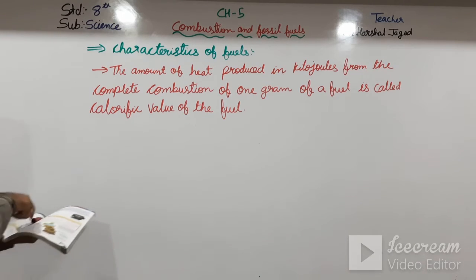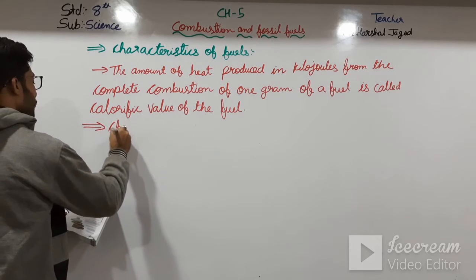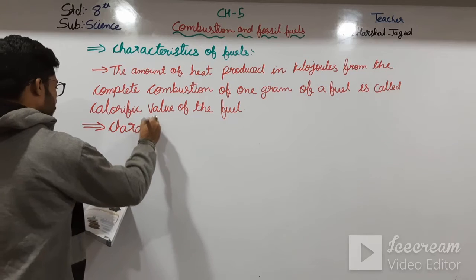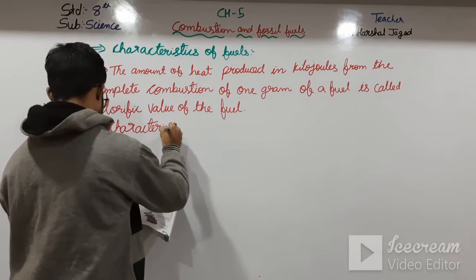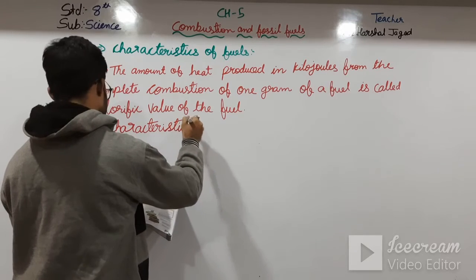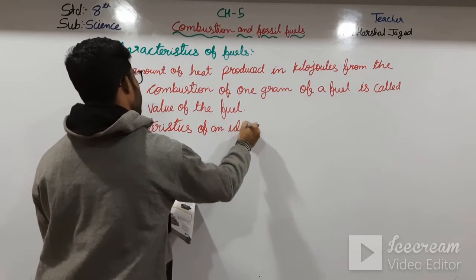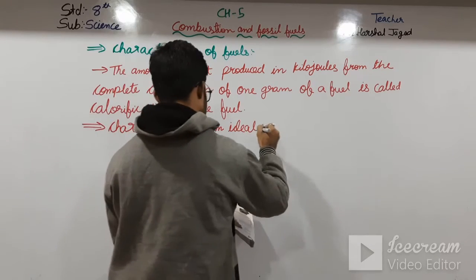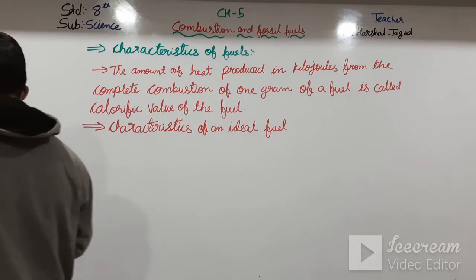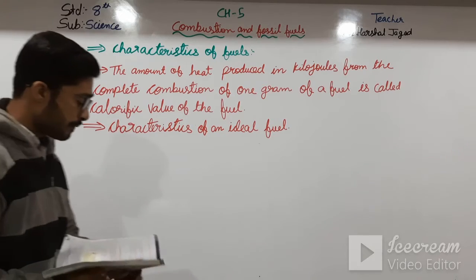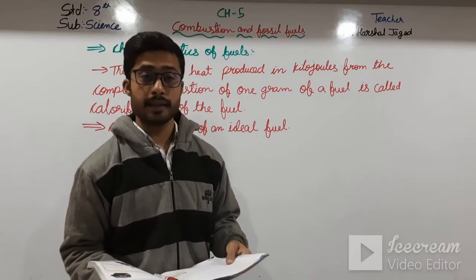Characteristics of an ideal fuel. Here, you can see there are certain characteristics which make one fuel better than another.